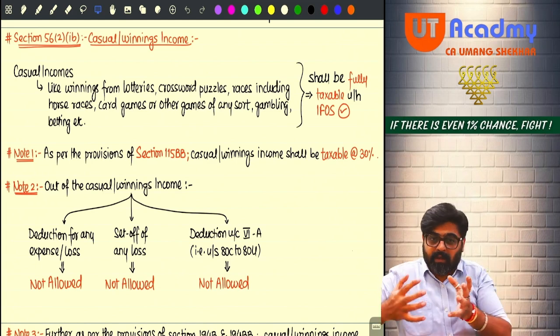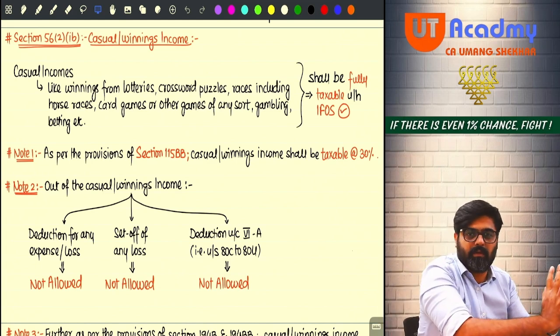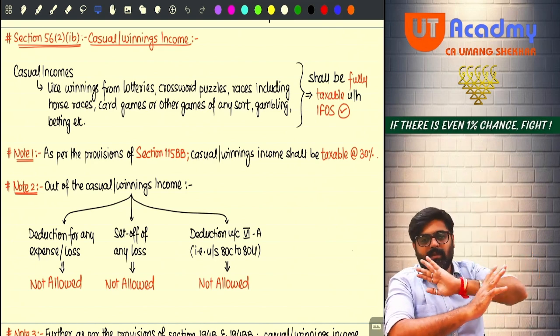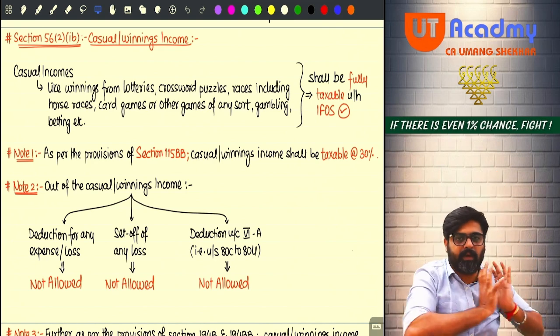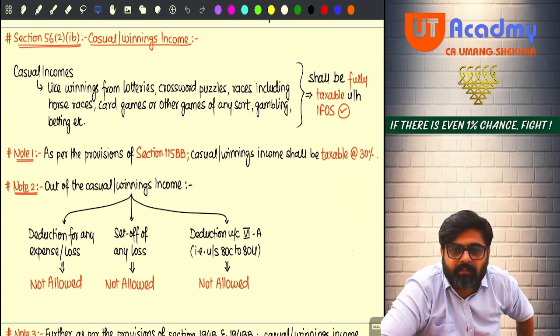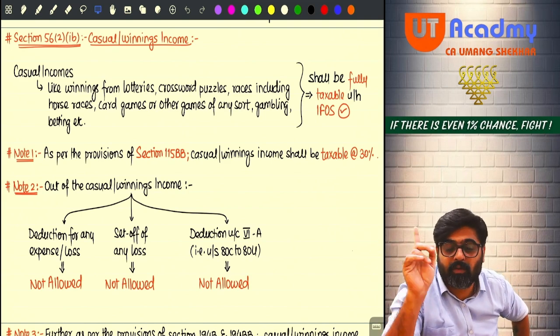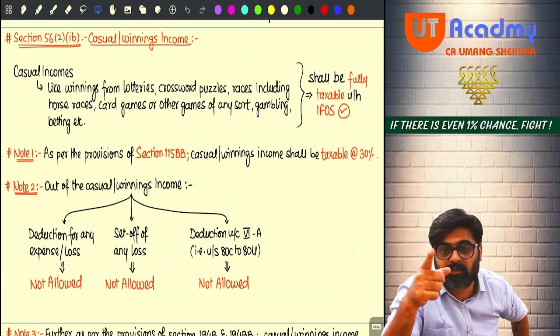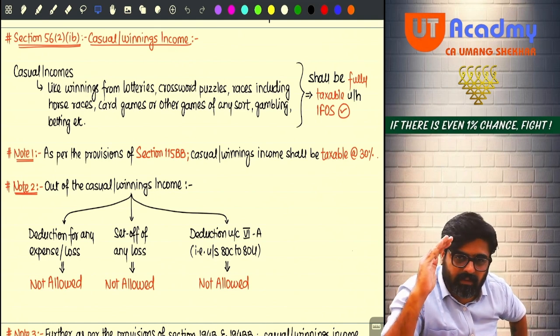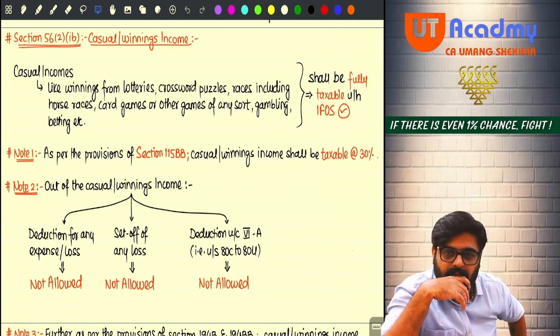So in your total income, your full winnings will go, because no deduction, no set off, no chapter 6A, full winnings will go in your total income. And from your total income, separate these winnings, because you are supposed to pay flat 30% tax on these winnings. Will you remember these treatments? Sure, no?